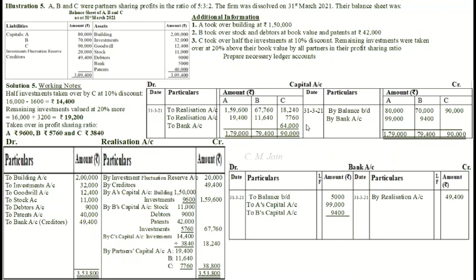Now this 64,000 that C has withdrawn or has been given to C will come in bank account on credit side. By C's capital account 64,000. And now total the bank account. Both sides total is coming 1,13,400. So no balance is left in bank account. That means our calculations are correct. Our solution is arithmetically correct.